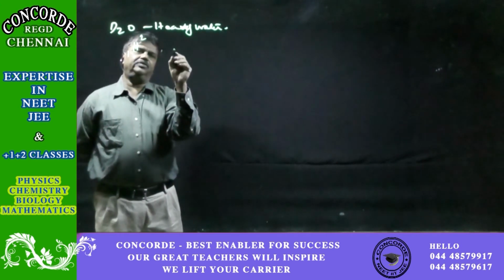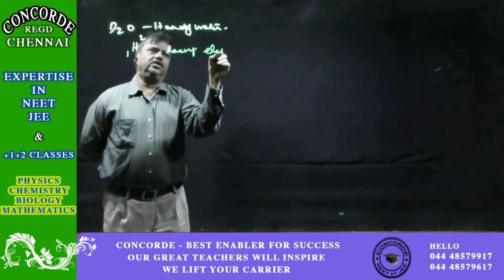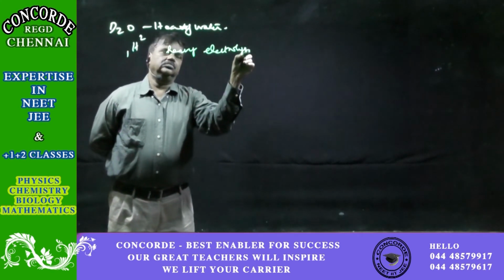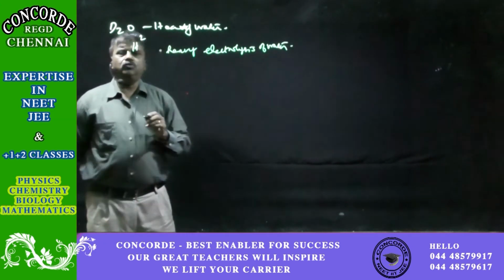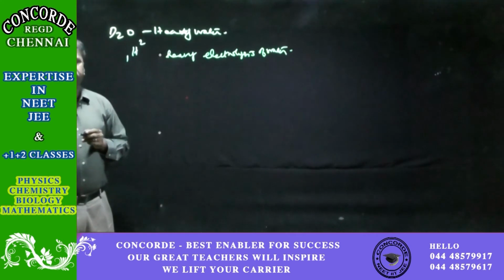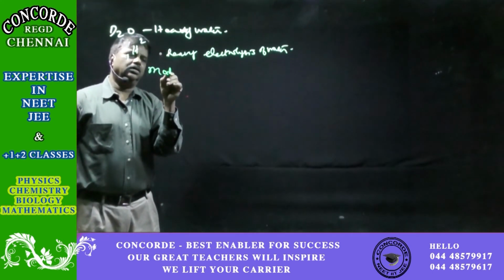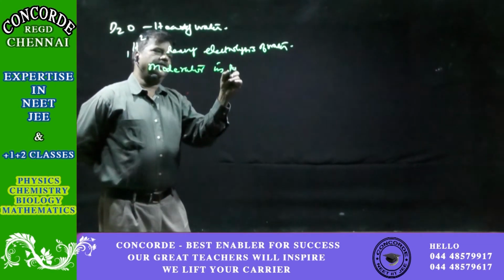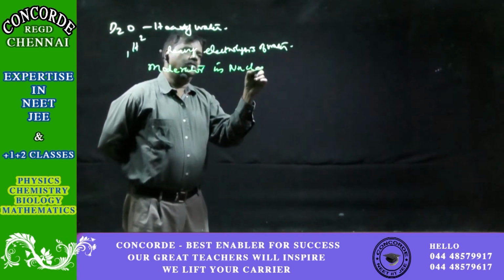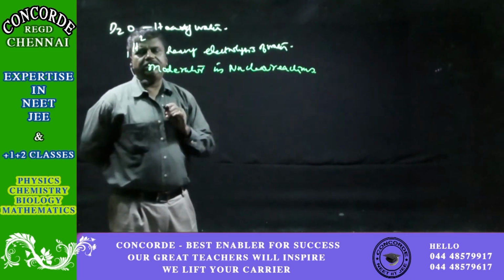D2O is prepared by the electrolysis of water. D2O is one of the main products used as a moderator in nuclear reactions.